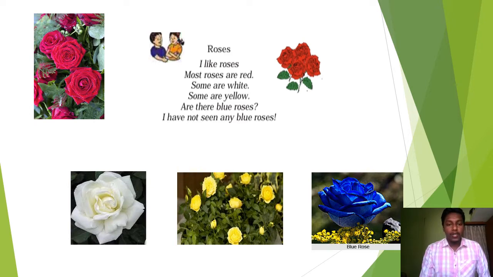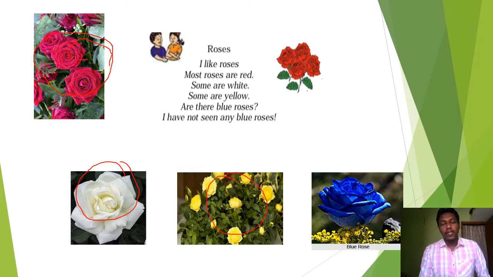So let us look at the pictures here. As it is stated in this poem, most roses are red. So here you can see the picture of red roses. Next line. Some are white. So in this picture you can see a white rose. Some are yellow. Here in this picture you can see yellow roses. And in the next line what is stated? Are there blue roses? I have not seen any blue roses. Then why this picture?